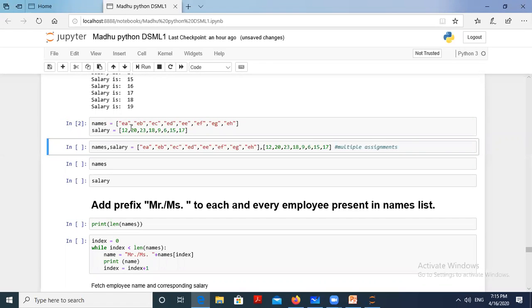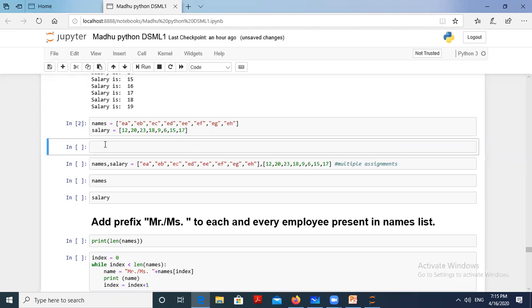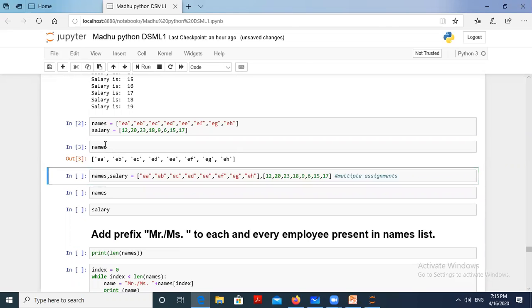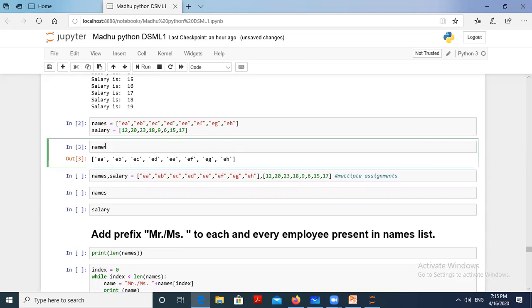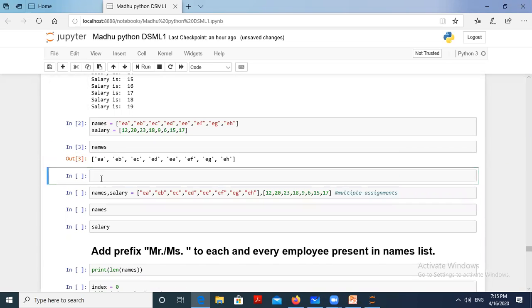Now if you want to see the names, just take names and execute it. You get the elements in the names list. Next, salary. You get the elements of the salary list.